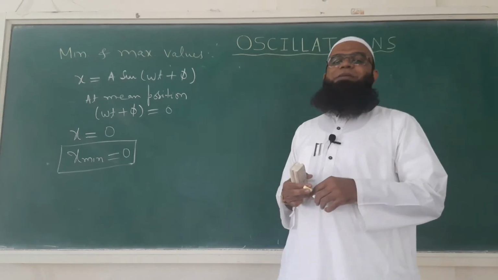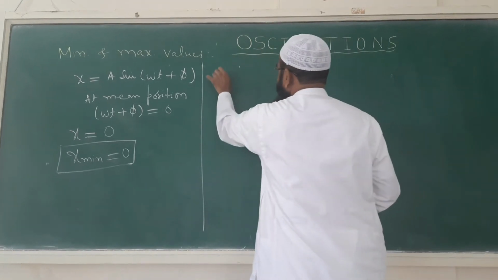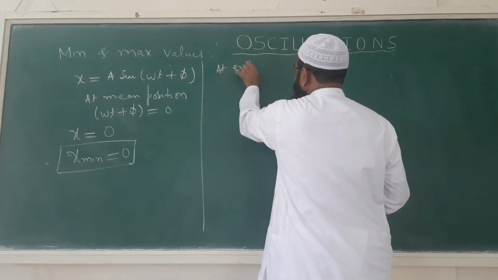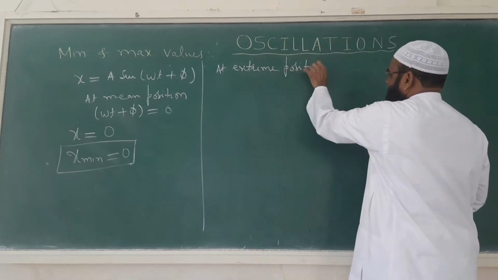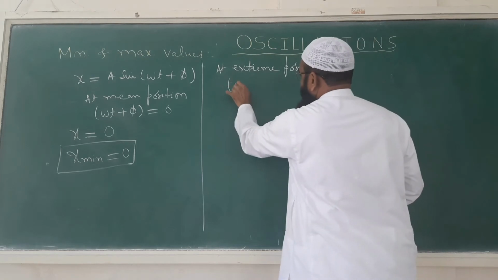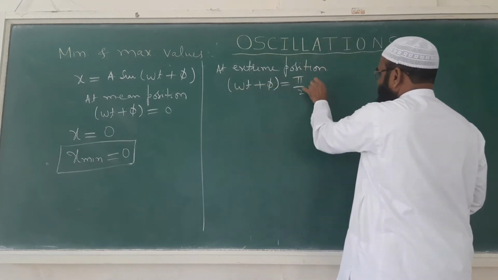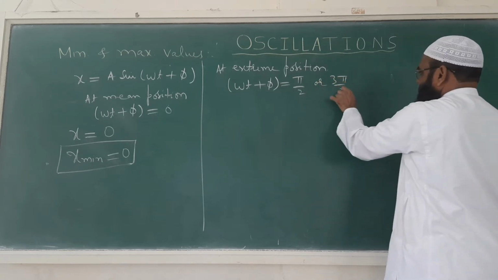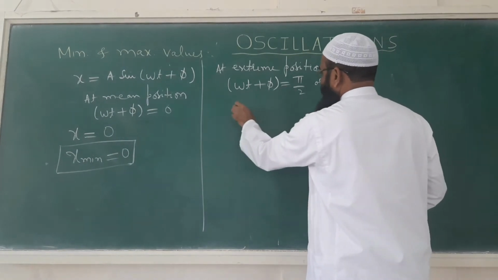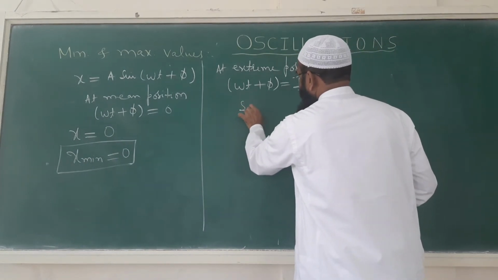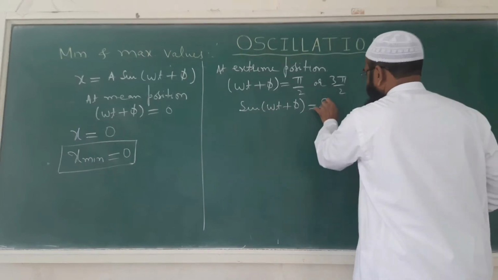So where will the maximum displacement be? We will see what happens at the extreme position. So at the extreme position, omega t plus phi will be equal to either pi by 2 or 3 pi by 2. So sine(omega t plus phi), that is sine pi by 2, will be equal to 1.